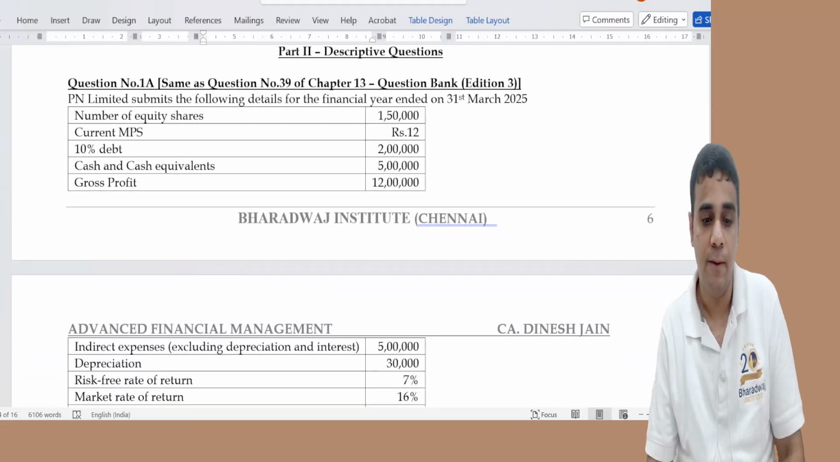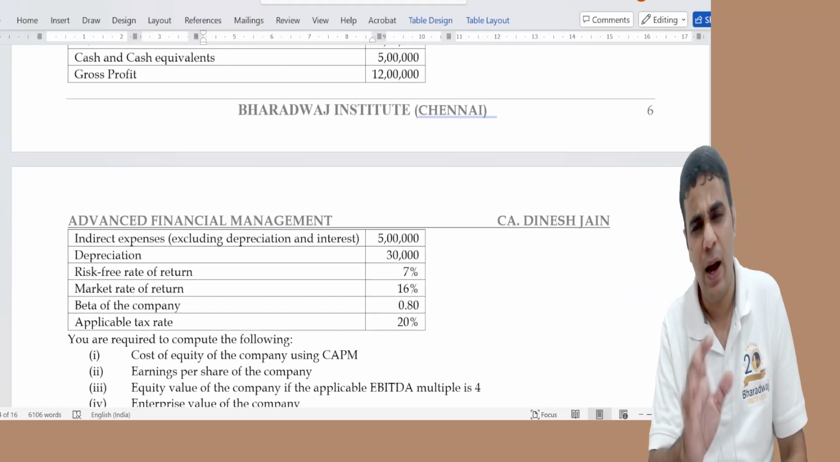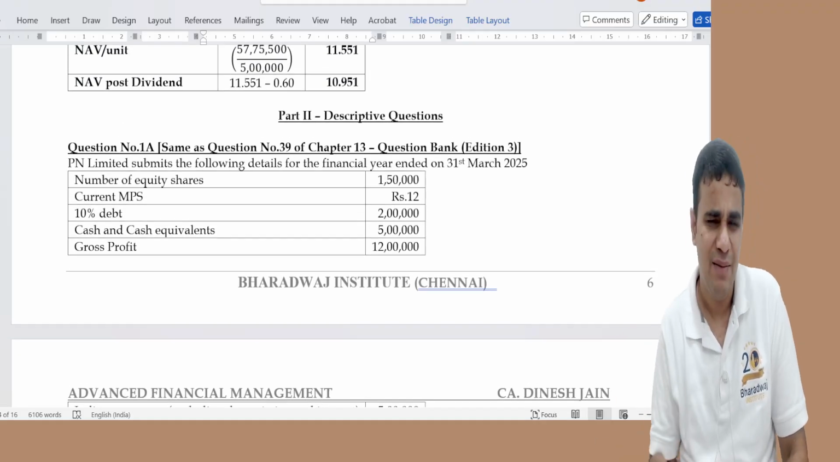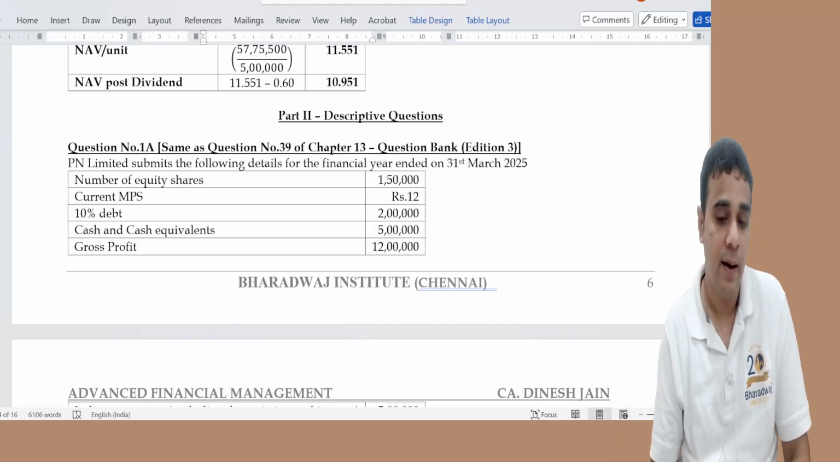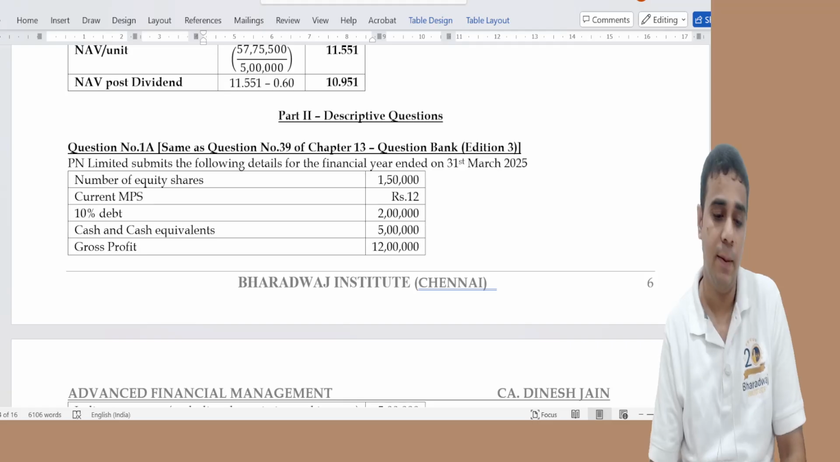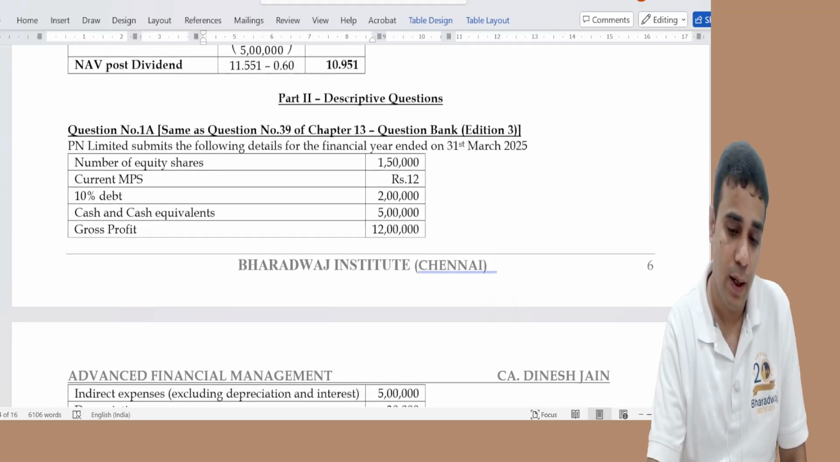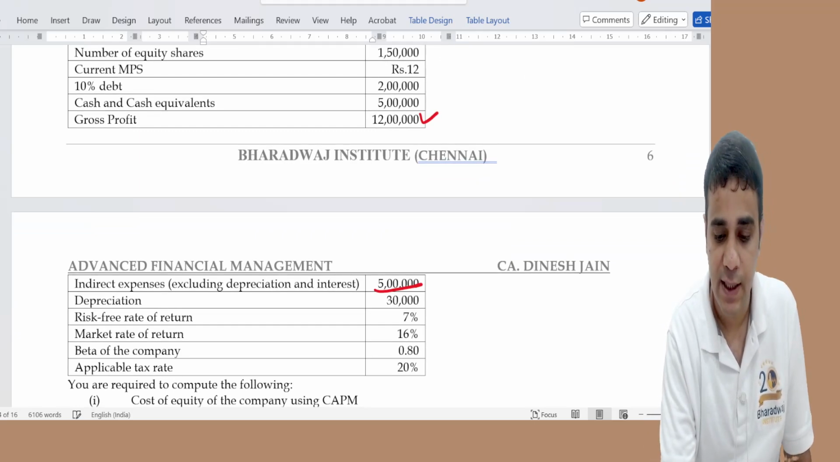In descriptive, we have question number 1A. I do have a similar question in the material, but with some small changes. This is also a study mat question. Number of equity shares, current market price, 10% debt, cash and cash equivalent. From the gross profit, I will remove indirect expense. I'll get EBITDA 7 lakh.